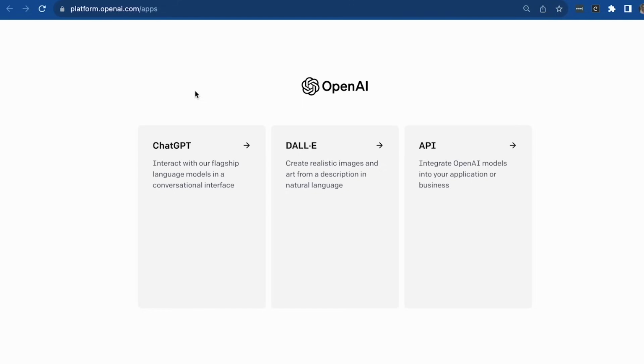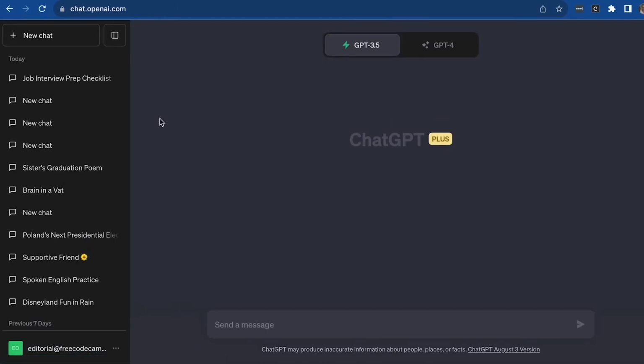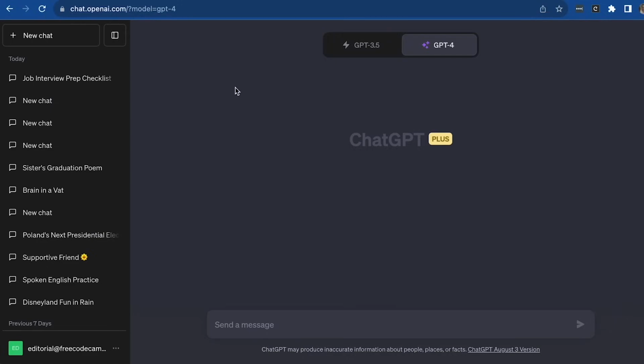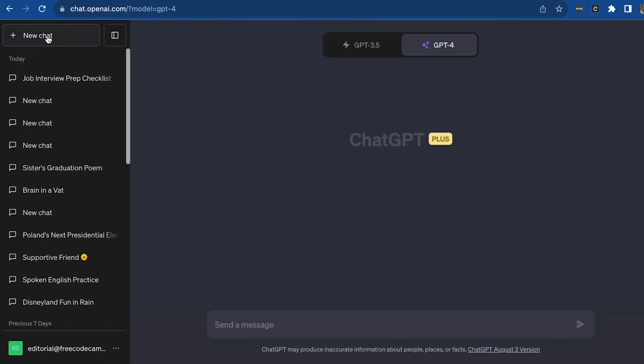For this tutorial, we are going to be interacting with ChatGPT-4, so please go ahead and click on here, and that will take you to the platform. Then I'm just going to switch to the GPT-4 model, which is the latest one. Great, you will see here all the previous chats that I've had. I'm going to minimize this, and if we want to create a new chat, all we have to do is click the new chat button.